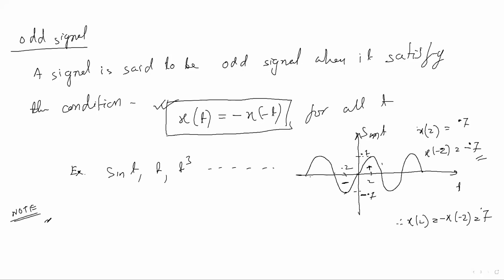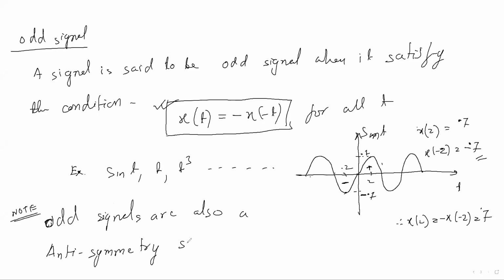So you can write like this: odd signals are also called anti-symmetry signals. Understood? This is another note which is very important. At the back of your mind, you should visualize these things. Odd signal means anti-symmetry signal, and even signal means symmetry signal.